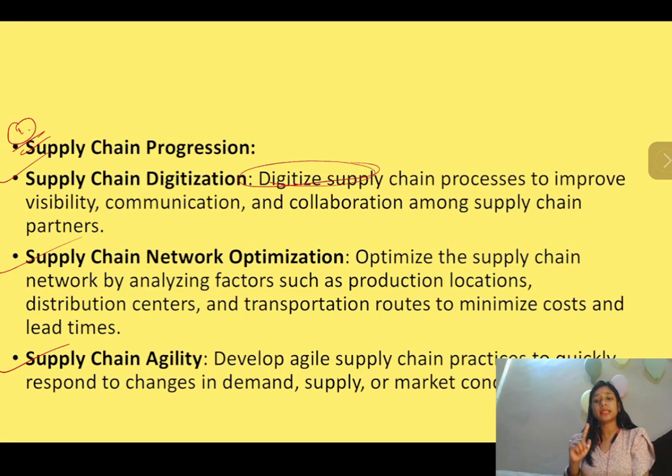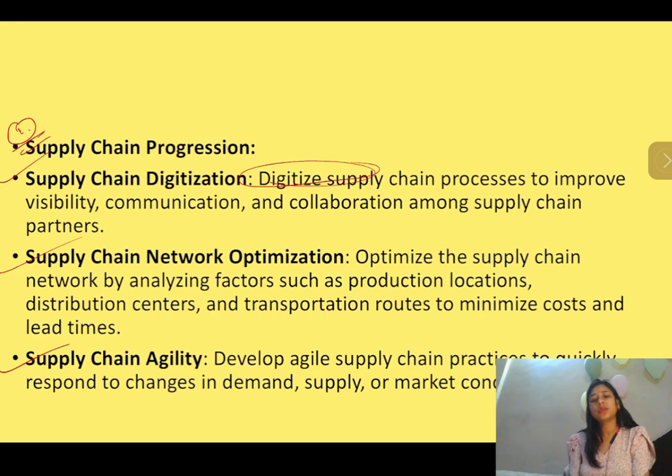You should suggest as a consultant that the company needs to have supply chain agility, meaning you should be working in real time, digitalized, so that if there is any change in the market condition, you should be able to cope with those changes and respond to them quickly. Okay, then only you can progress in your supply chain. So these are the three suggestions that I have provided you for the supply chain progression.